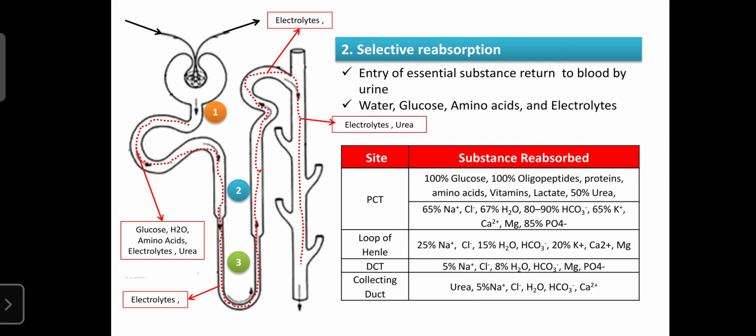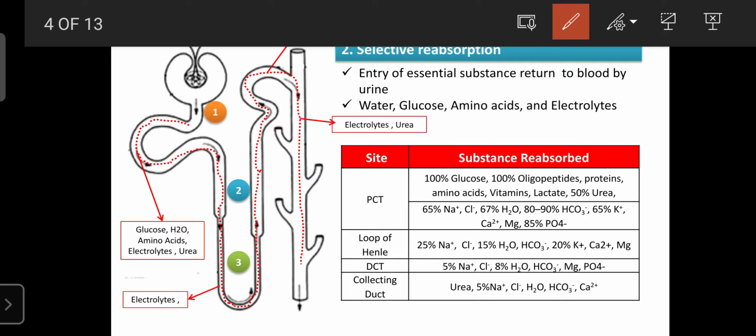Regarding the site for selective reabsorption, it mainly occurs in the proximal convoluted tubule. This is the place of the proximal convoluted tubule. Then the loop of Henle, this is the loop of Henle.